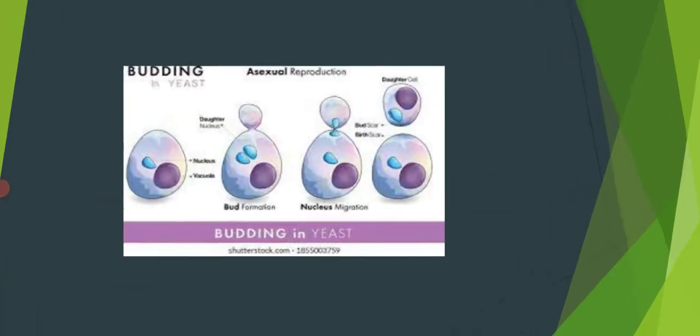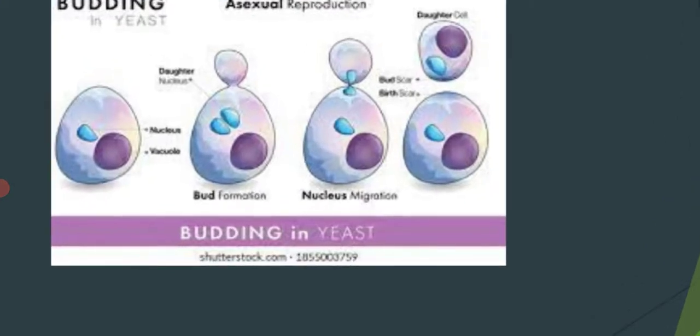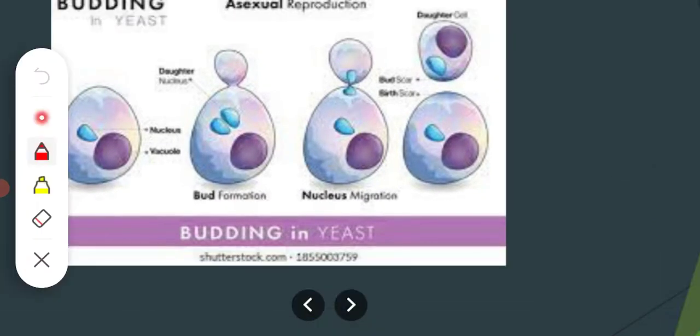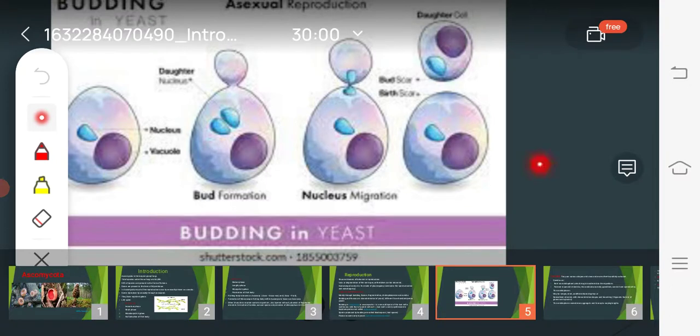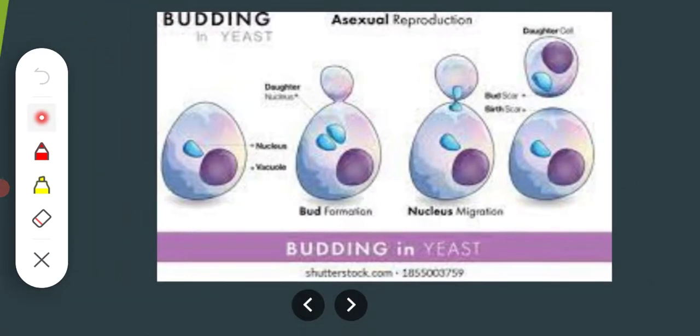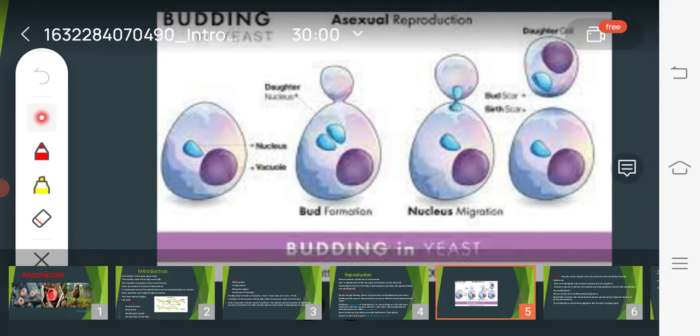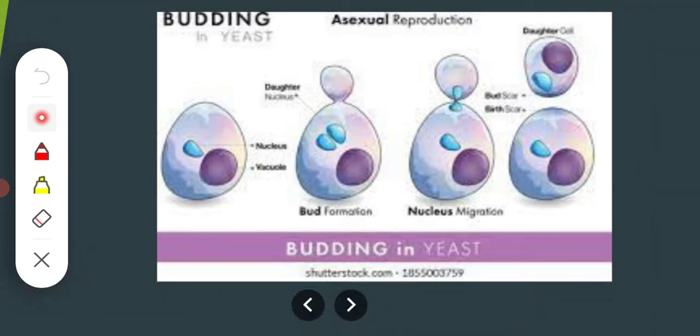This is the budding process in yeast. See, this is the parent cell. There is a large vacuole present in purple color, and the blue color is the nucleus. When the nucleus divides and two nuclei occur in the parent cell, the second nucleus is called the daughter nucleus. When the daughter nucleus occurs in the parent cell, then there is the formation of a bud.